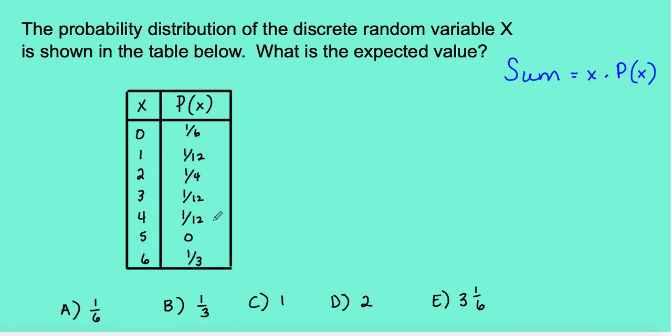Here I give a probability distribution of the discrete random variable x, shown in the table below. What's the expected value? I gave a multiple choice question, which would be very similar to something on the ACT. The first thing I'm going to do is multiply my random variable times the probability that variable will occur. So 0 times 1/6 gives me 0. 1 times 1/12 gives me 1/12. 2 times 1/4 gives me a half. 3 times 1/12 gives me 1/4. 4 times 1/12 gives me 1/3. And then 6 times a third gives me 2.